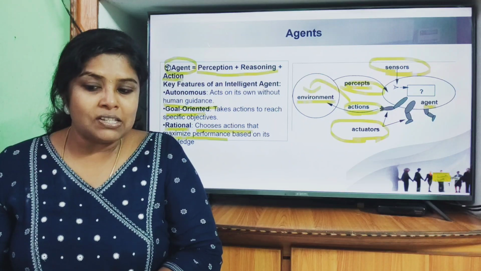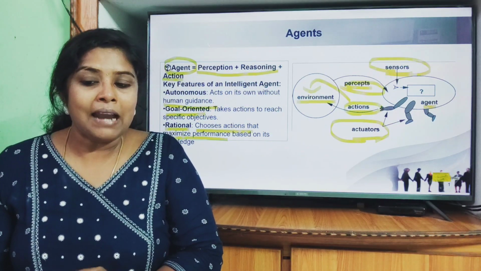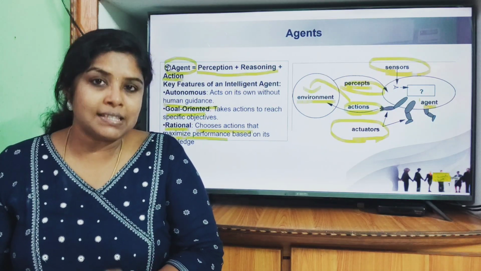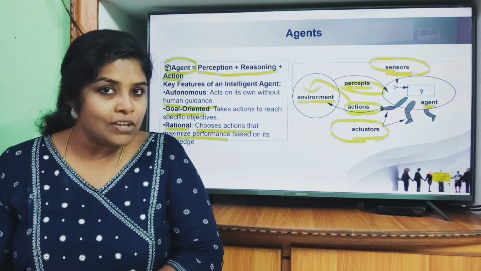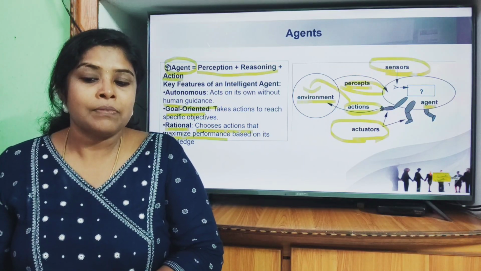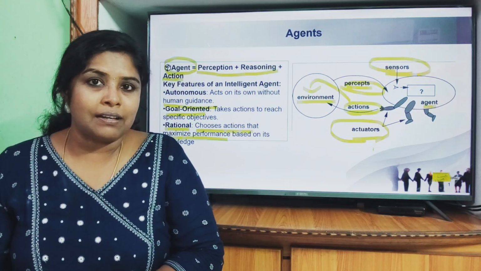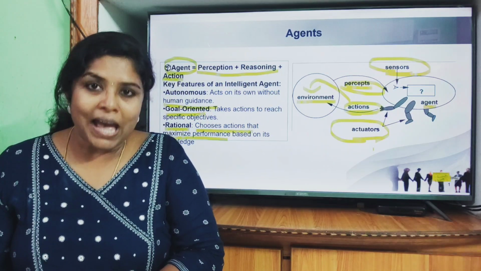That is, the agent is going to observe from the environment through the sensors, and it is going to display the output of its observation, and that output can be observed on the environment itself but through the actuators. So these actions can be observed through the actuators. So these are the key features of an agent.